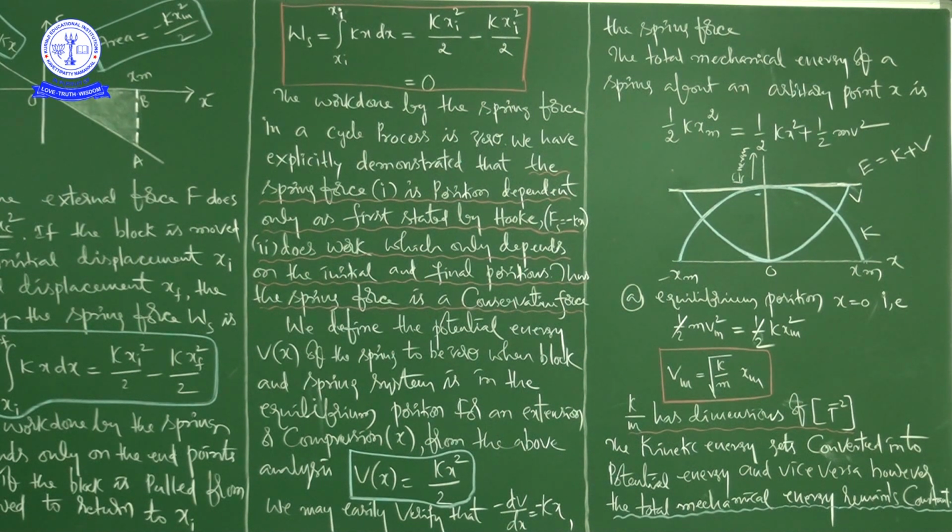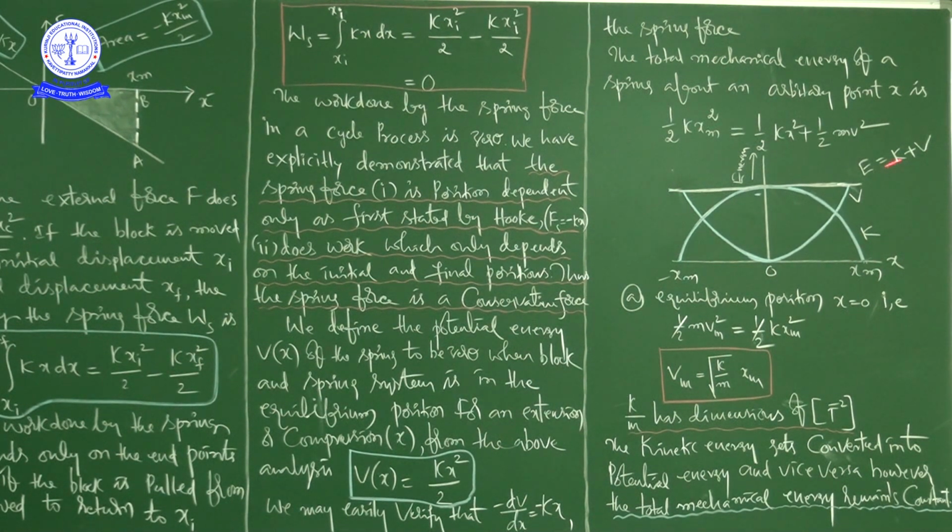Here you can write one expression: 1 by 2 k xm square is equal to 1 by 2 k x square plus 1 by 2 m v square. When the block is displaced by an amount xm and released, the energy possessed is half kx square plus half mv square, where v is the speed of the block.